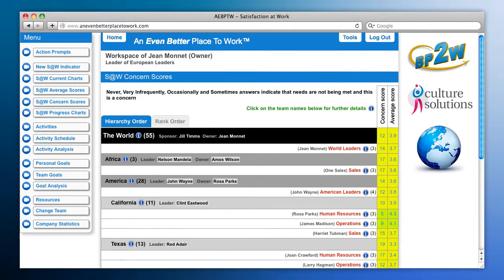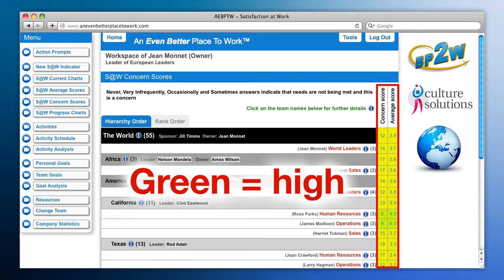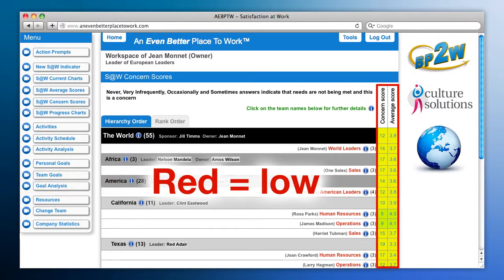In the Concern Score section, you can view concern scores from across the whole organisation. Listed on the left are the teams and divisions that together form the organisational structure. The columns on the right of the table illustrate both the concern and average scores for the team side by side. Values for these scores are colour-coded on an incremental scale between green and red, with green representing a high value and red indicating a low.